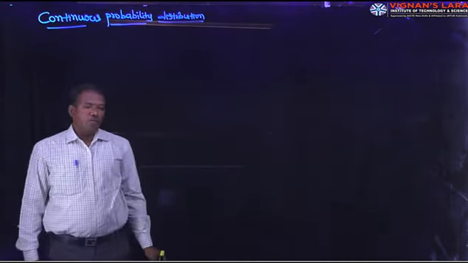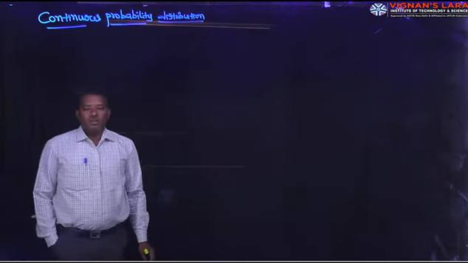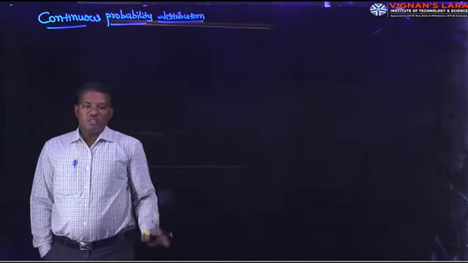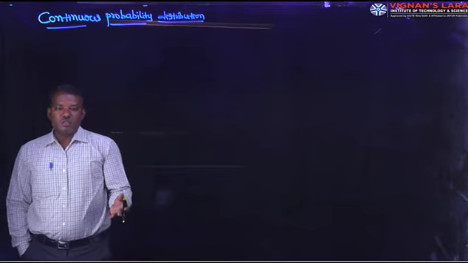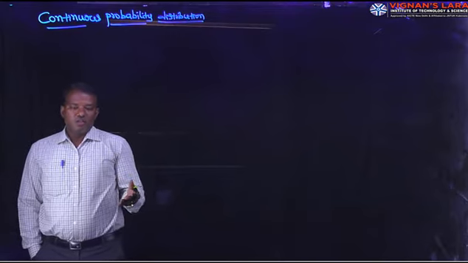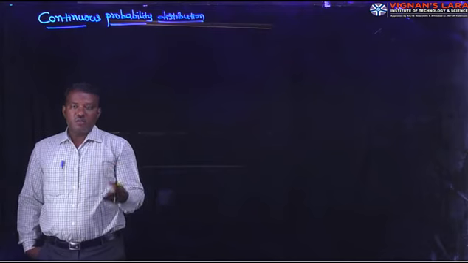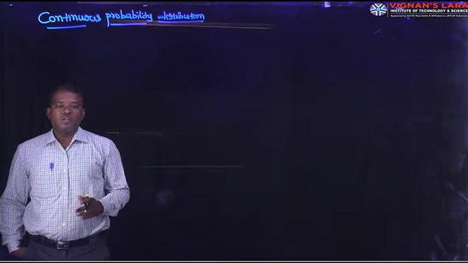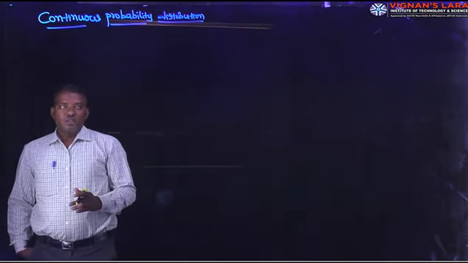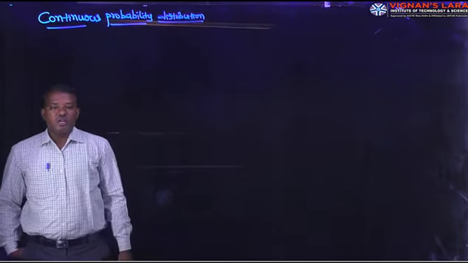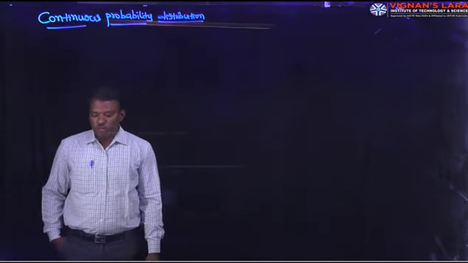And what about continuous random variable? A random variable which takes all possible values in an interval, or infinite number of values in an interval, like decimals also. That random variable is called continuous random variable. That related distribution is called continuous probability distribution.